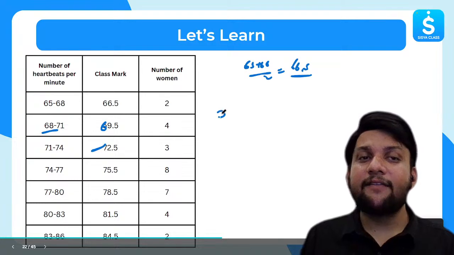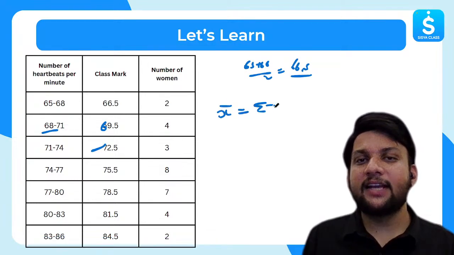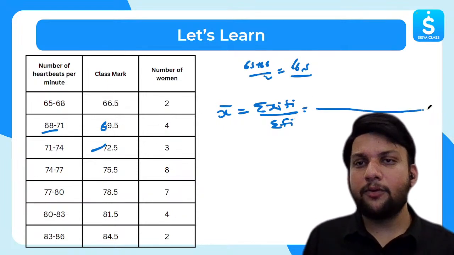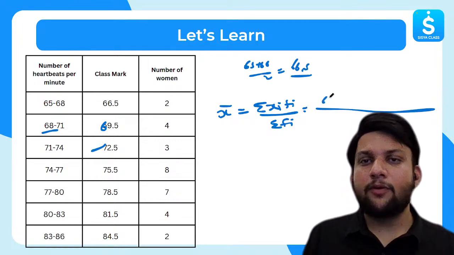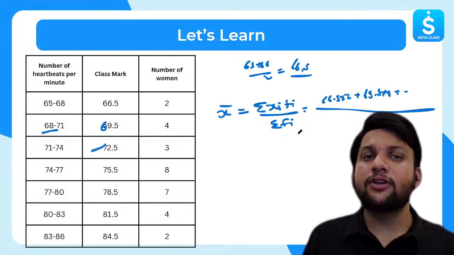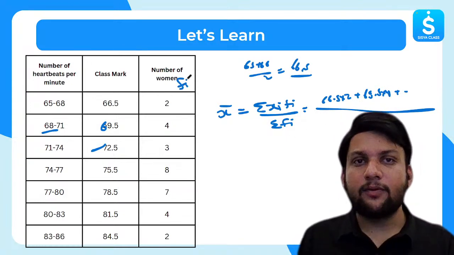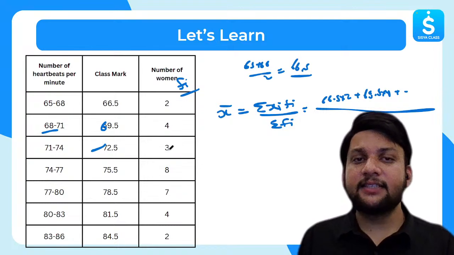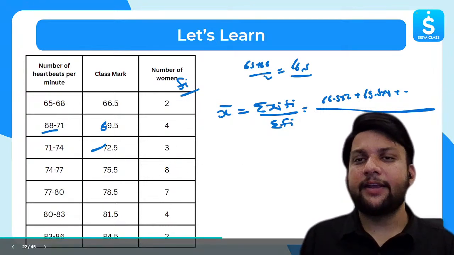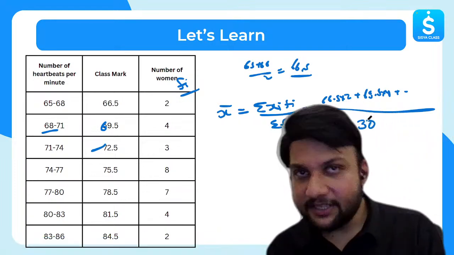Now, how will I find the average? Nothing. Same thing. Summation of xi fi over summation of fi. Now, xi fi was 66.5 by 2 plus 69.5 by 4. So I hope you can do that. 66.5 multiplied by 2 plus 69.5 multiplied by 4 plus so on, over summation of fi. fi is this value, frequency. So 2 plus 4, 6, 6 plus 3, 9, 9 plus 8, 17, 17 plus 7, 24, 24 plus 4, 28 over 30. Find it and tell me the answer in the comment box below.